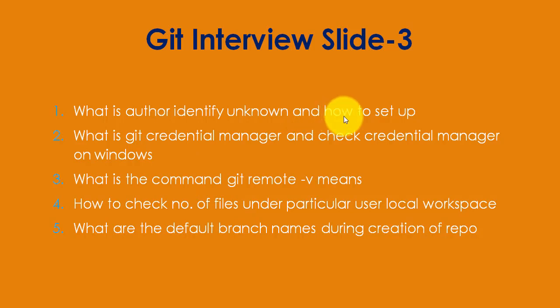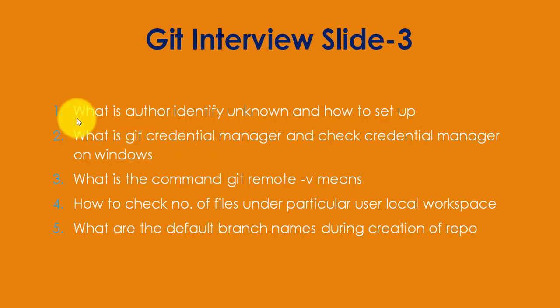So how to set up? There is a command that I already described in part 10 of this video. Please go through that: git config user.name, with your username in double quotation marks, and git config user.email, where in double quotation marks you mention the email ID you provided in your GitHub account.